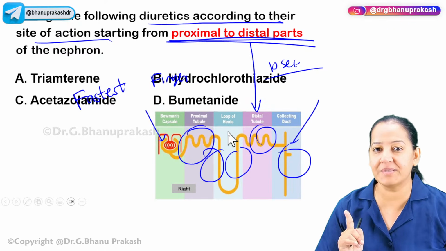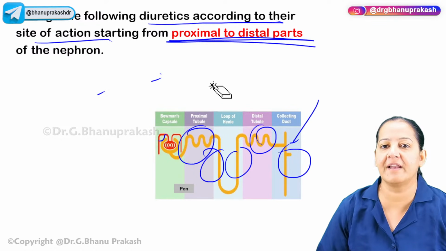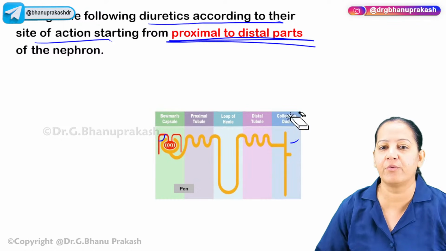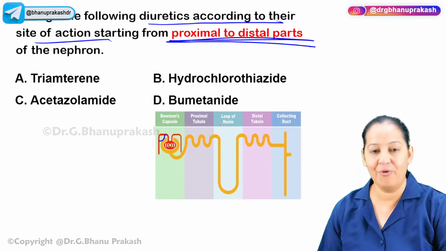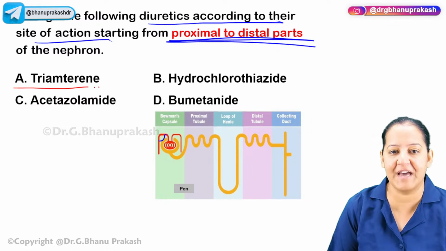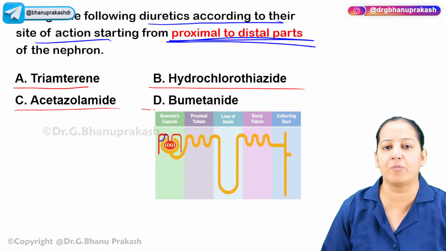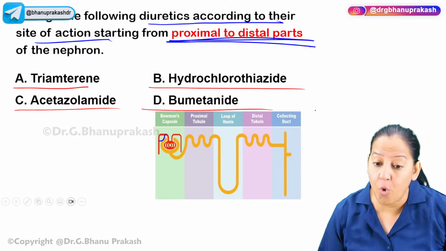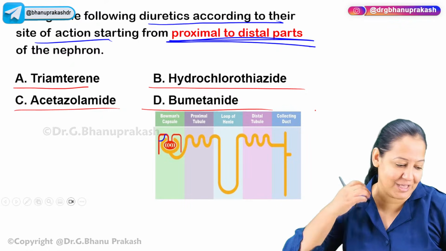So the four options are in front of you. Just a second. Let me erase it. You will have a clear view. Okay. So the 4 options are in front of you. You can see. Option A is triamterene, option B is hydrochlorothiazide, option C is acetazolamide, and option D is bumetanide. Apply the mnemonic COLTP, C-O-L-T-P, and apply it here and arrange them in a sequence.